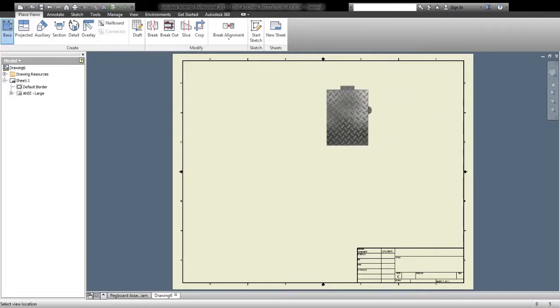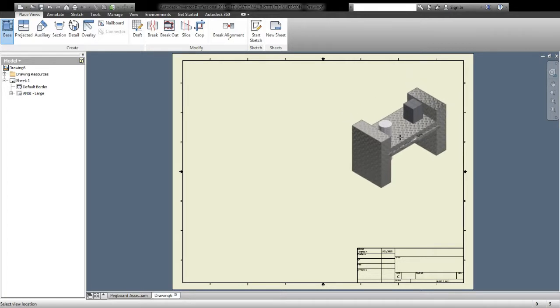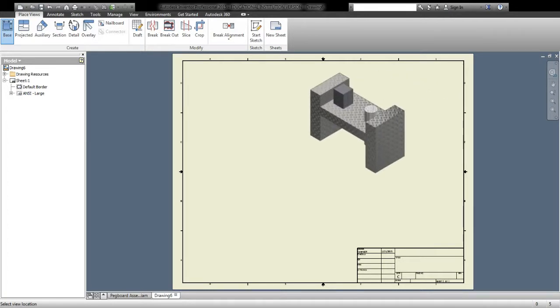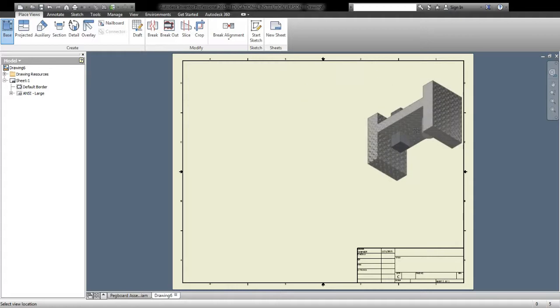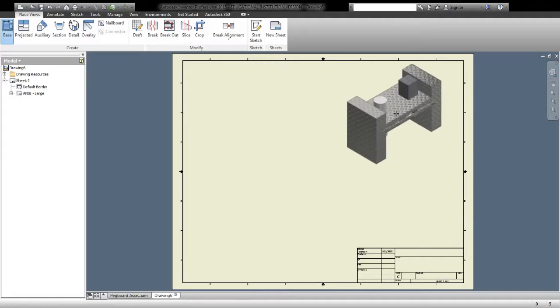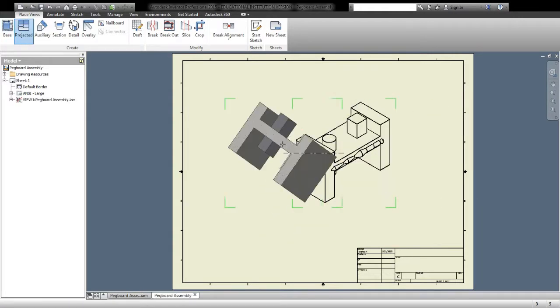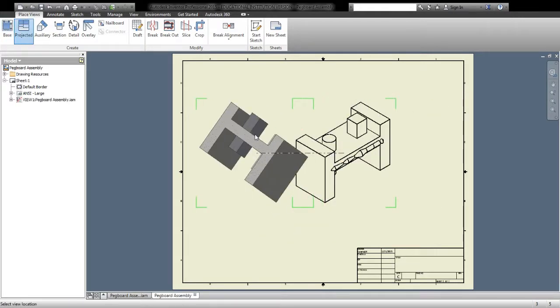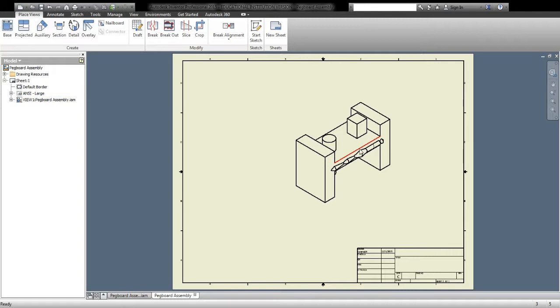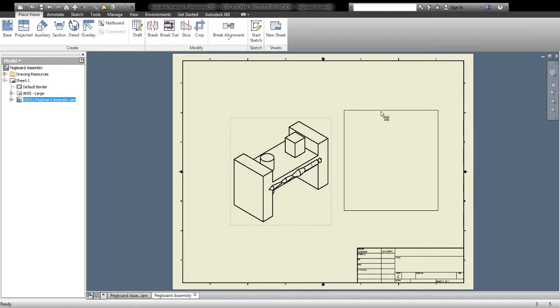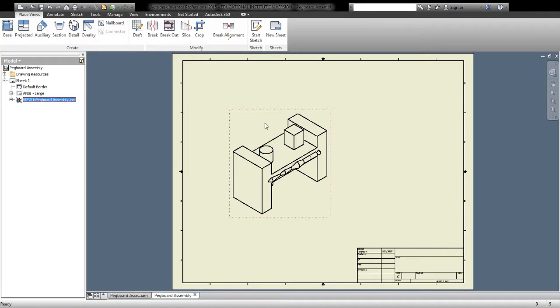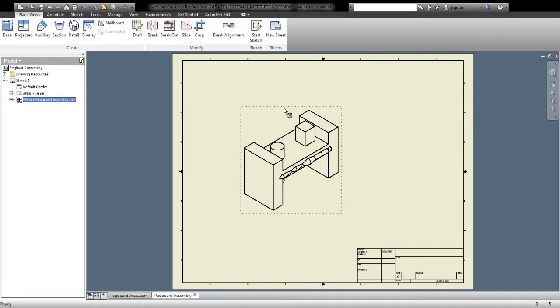And if I scroll over here to see what I'm looking at, we want one that kind of shows all the pieces. So one of these isometric views, and I would look for one that looks kind of like it's sitting there. So we're going to do an isometric view, and it just put it in there. So I'm going to right click and say OK, and now it's here. Again, I can move that by just dragging in the box, not clicking on one of the lines, but clicking on the box and clicking and holding and dragging it around.